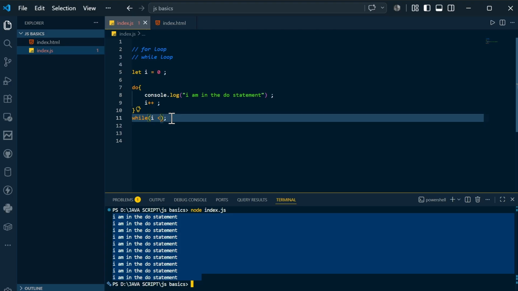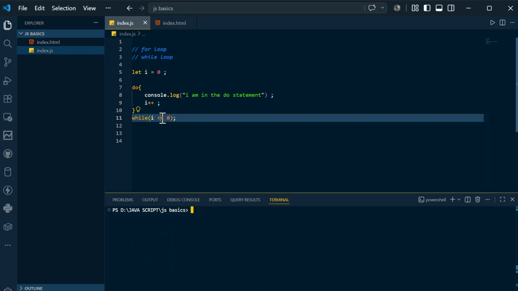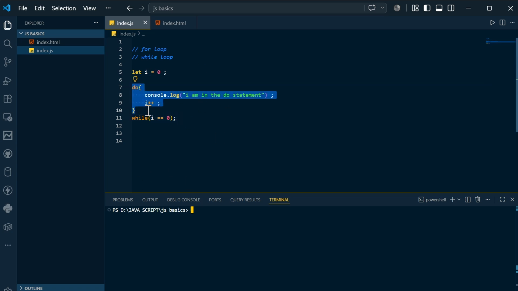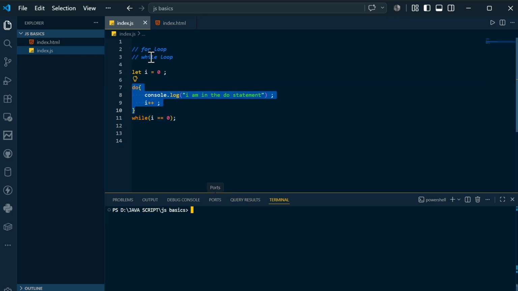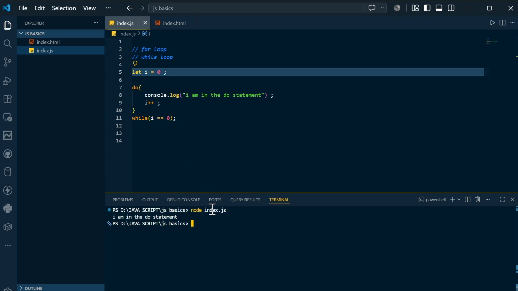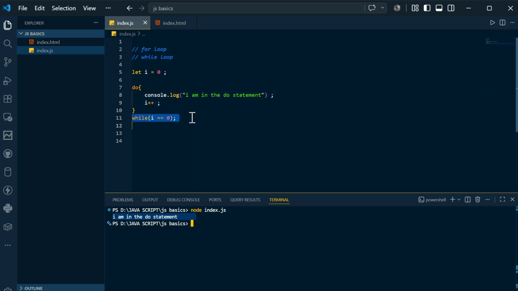So let's say if i is less than or equal to 0, or if i equals 0 and you need to stop this condition, then also this will be printed. Why? Because this will be printed once, then the condition is checked. If the condition is satisfied, then again this will run. At least one time this will run. Because i is 0, it will still run. If I compile and run, you can see it is running only one time, because it runs once and then checks this condition.